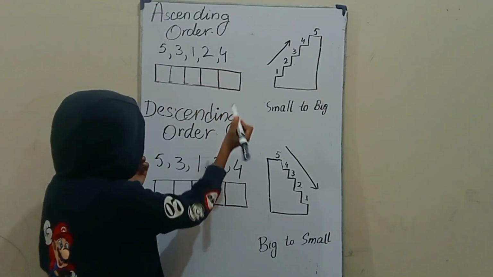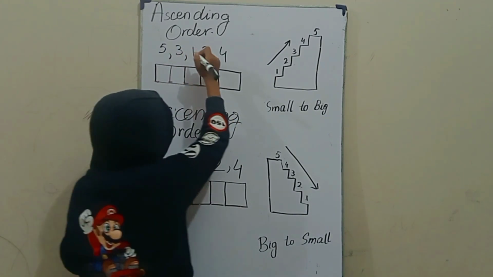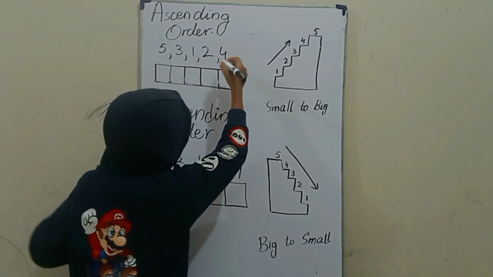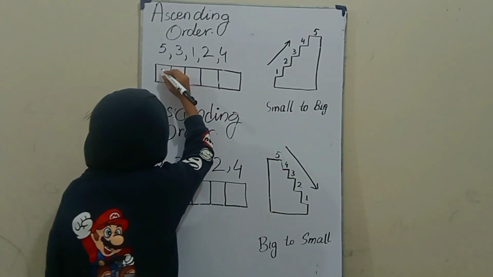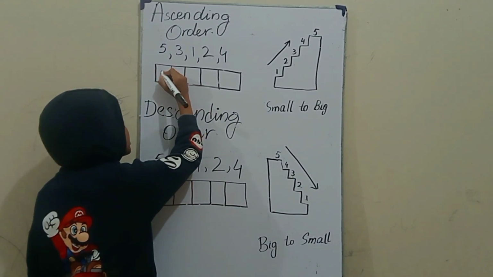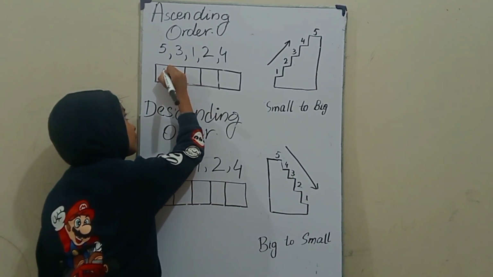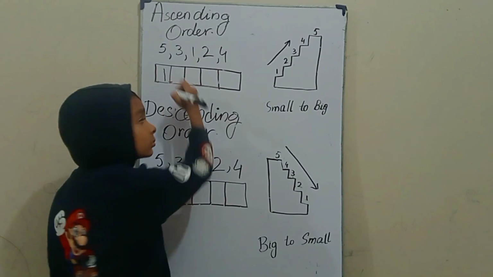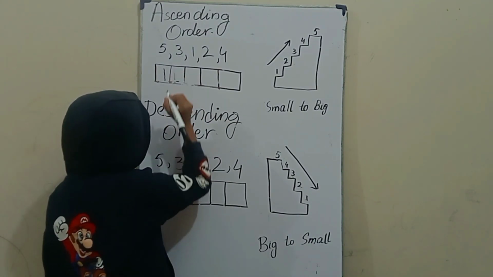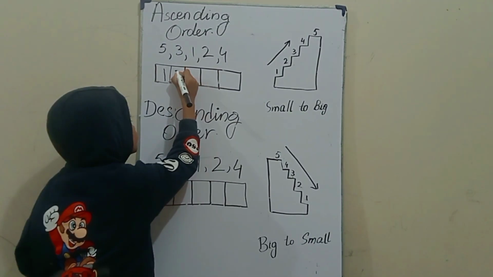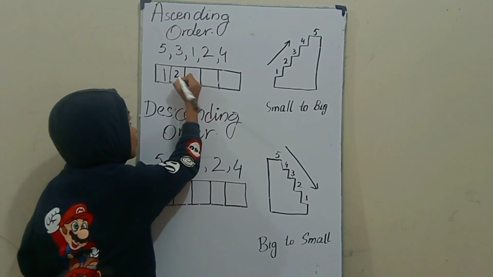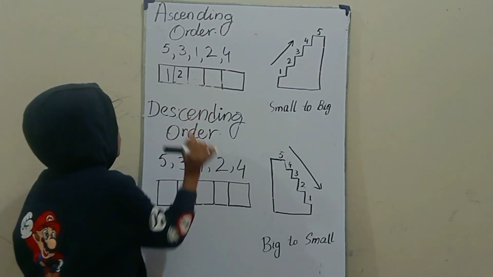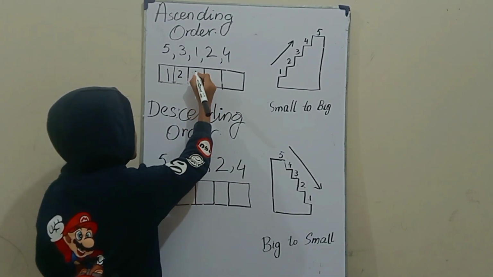There are 5 numbers: 5, 3, 1, 2, 4. First we will write the smallest number. 1. 2 is greater than 1. Greater than 2 is 3.